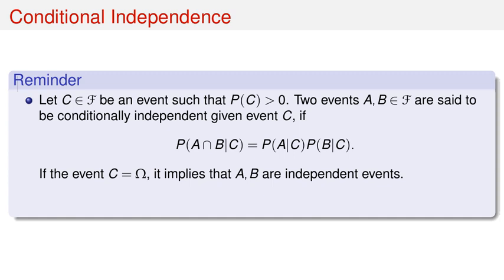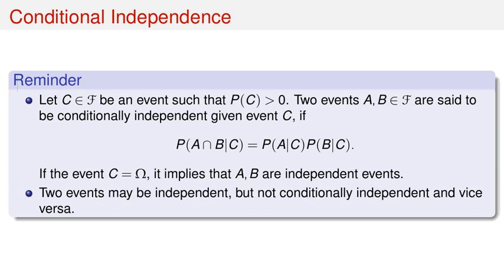Two events A and B in script F are said to be conditionally independent given event C if P of A intersect B given C equals P of A given C times P of B given C. If the conditioning event C is the entire sample space omega, and P of omega equals 1, which is greater than 0, then this definition reduces to A and B being simply independent events. It's important to realize that two events may be independent but not conditionally independent and vice versa.